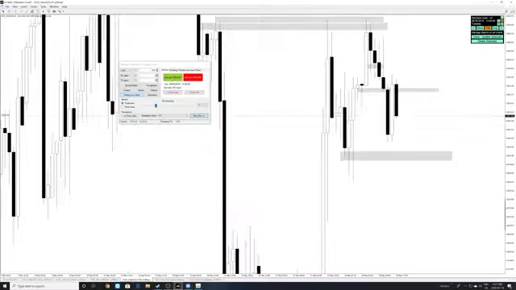Let's go back here. Price went up, came down, went all the way down on the 4-hour, made like a support, right? Made like a support and then continued up to maybe retest this low over here and continue on to 1280. You know, who knows? Let's take a look here.